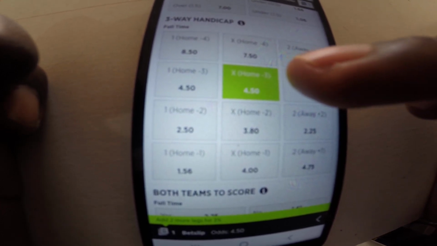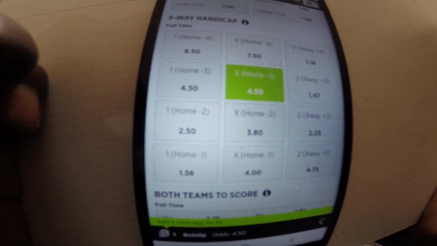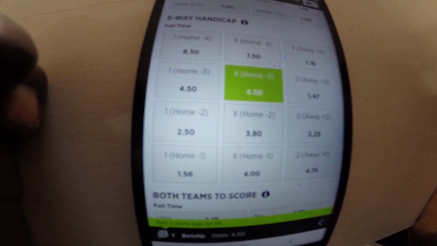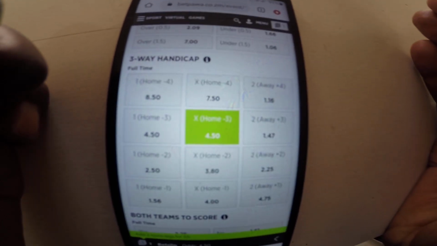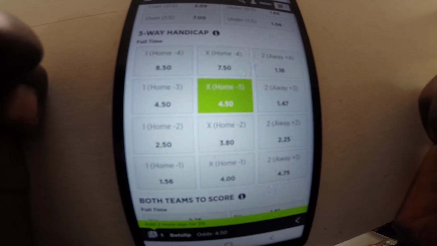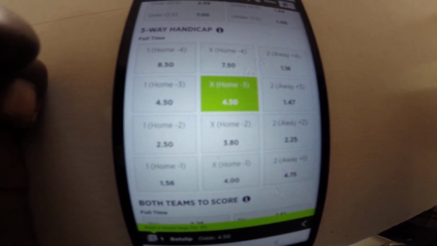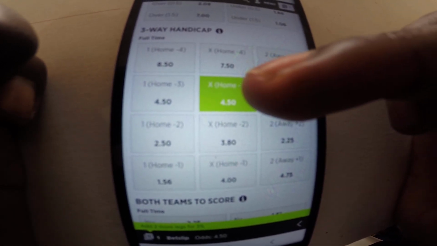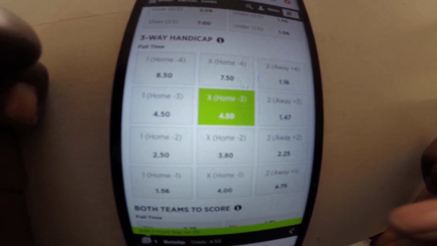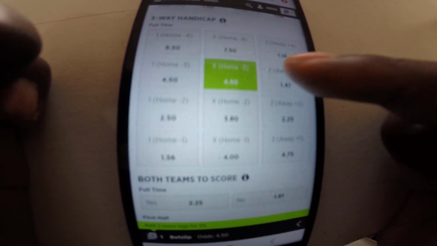So how can this be possible? It will mean Nottingham Forest will have to score at least a goal, and then Arsenal should score 4 goals. That's the only way this option will go through. You can add more goals, but you need to withdraw 3 goals from Arsenal. So that's how this handicap works.